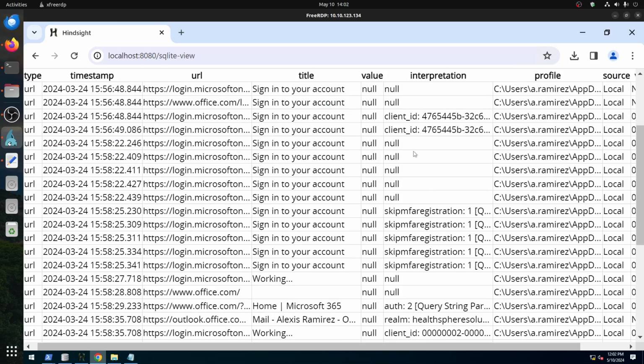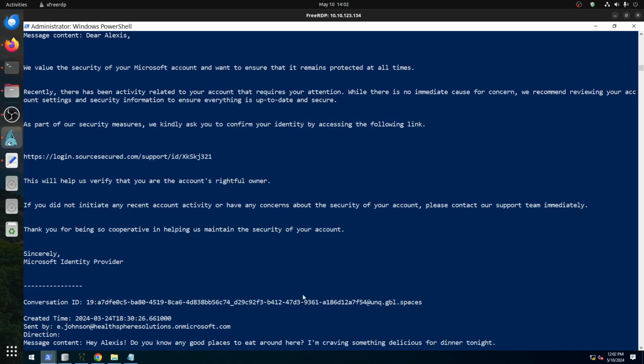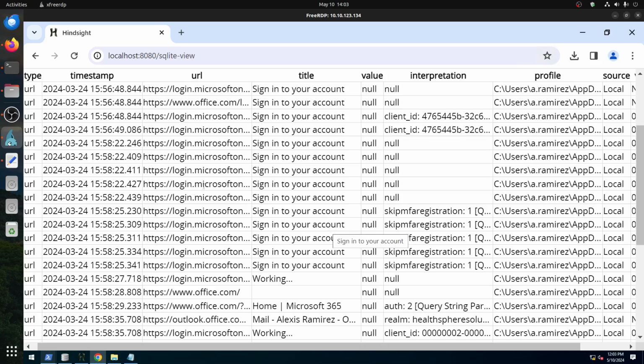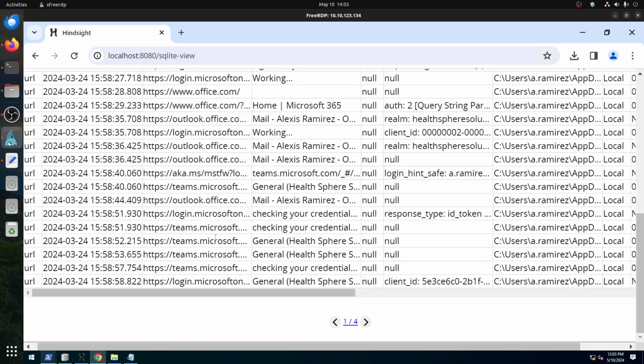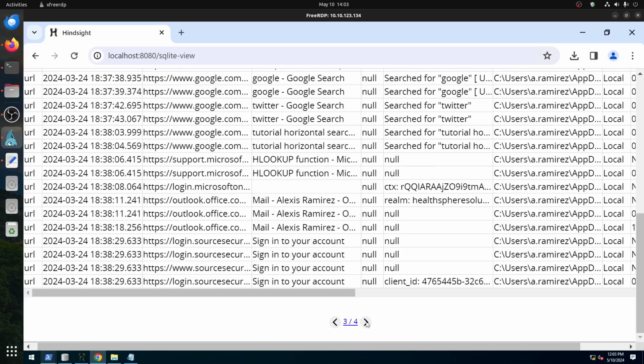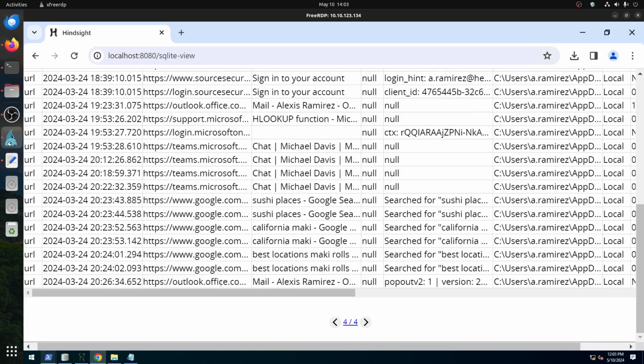Now we need to look for, remember what we're looking for, this one. Login at sourcesecure.com. So if we go back, this is Microsoft, so it's not Microsoft. This is Teams, I think is the last one, if not mistaken. Outlook, Teams, Microsoft, support, Outlook.